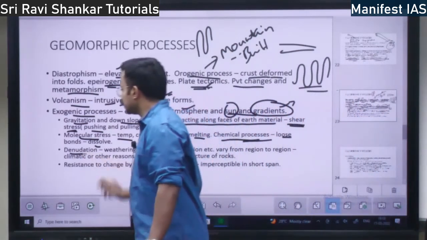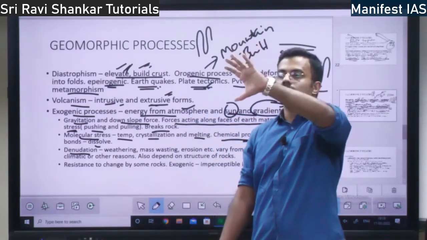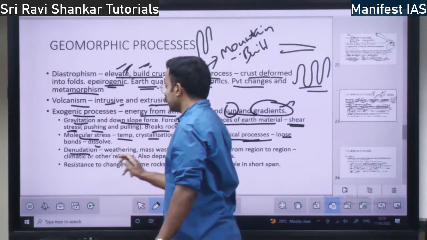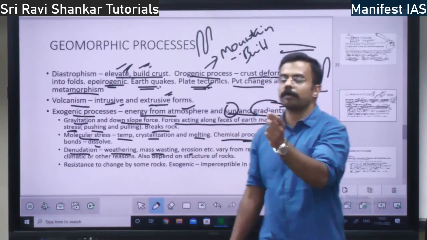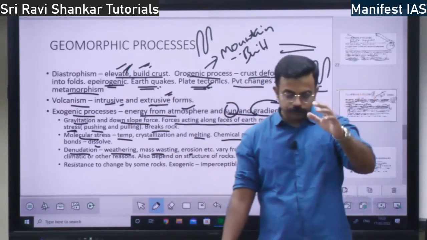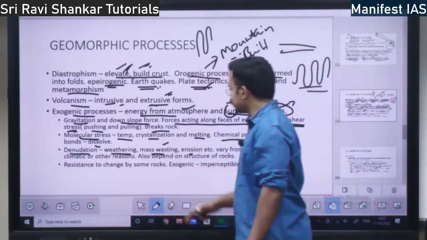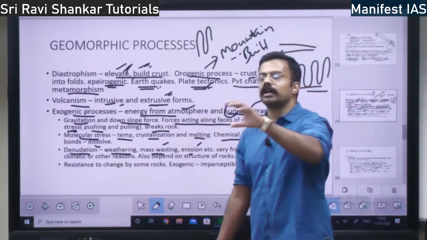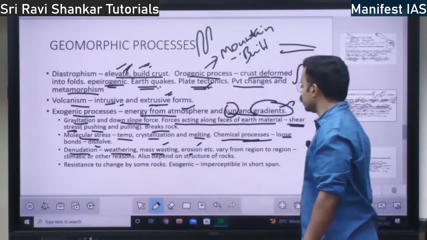Then you have denudation. Denudation I have already told you. Denudation of the earth: rock clearing and becoming plain land, right? So what are the forms of denudation? Weathering, mass wasting, erosion. Weathering is a big rock breaking into soil. Mass wasting is, for example, landslide, rock slide, avalanche. Then erosion. Erosion is when sand or mud is moved from one place to another place.